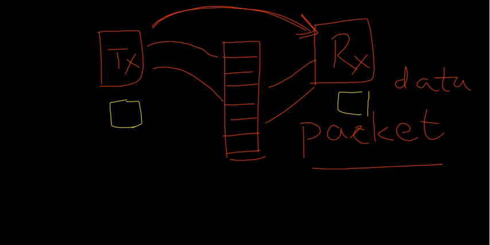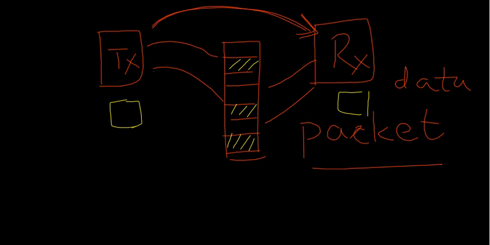For example, the first packet randomly selects, say, the second channel. The second packet may go through one more channel. The third packet may go through some other channel among the 79 channels you have here.